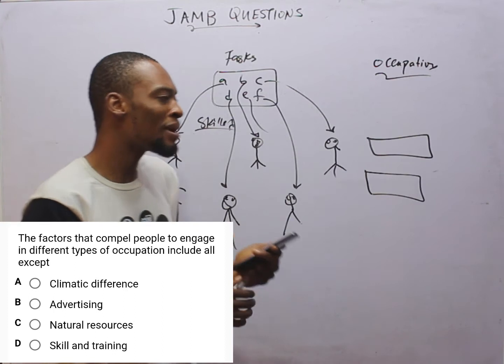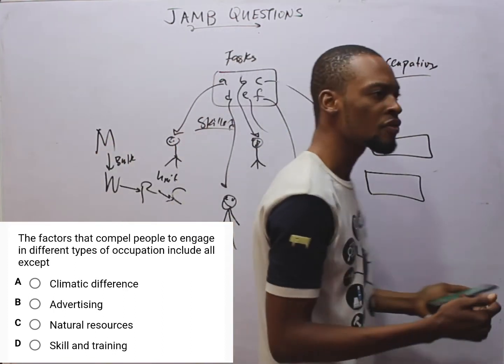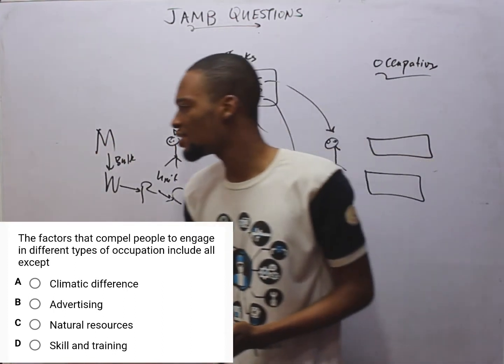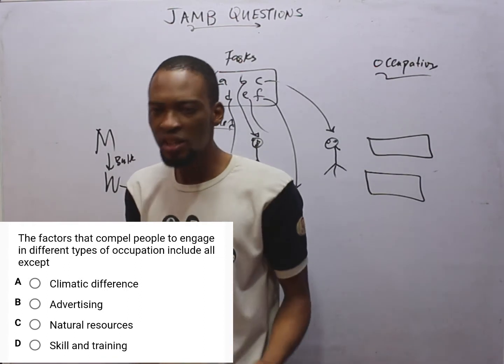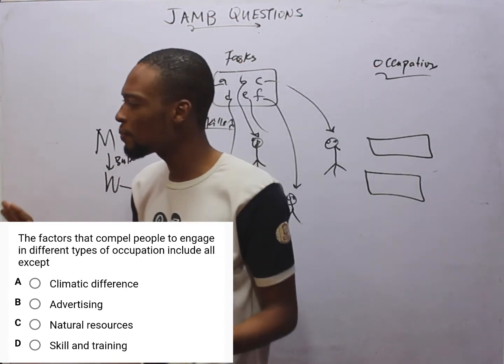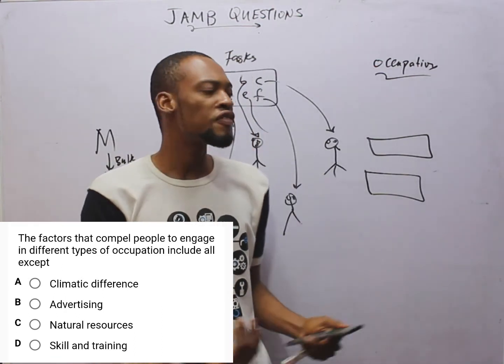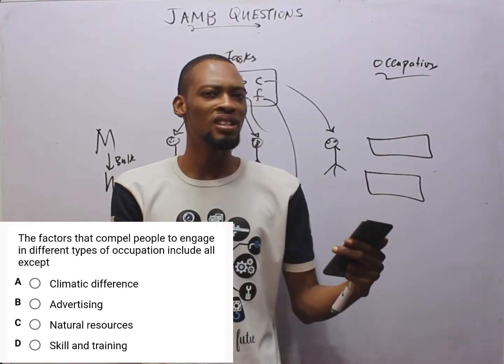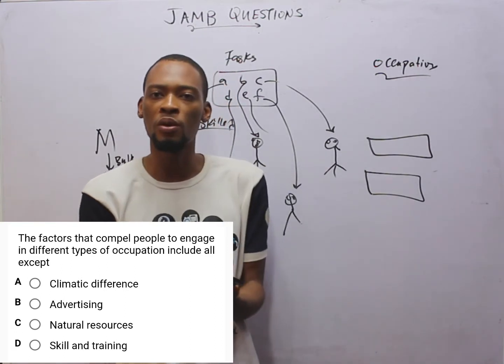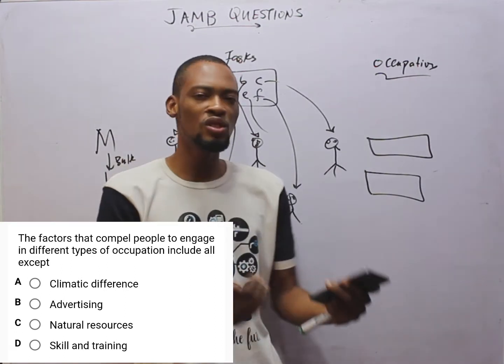And climatic differences. If you're in an area where there's usually rain, you know what to do. Where it's dry, you engage in occupations that will help you in that particular way. And your skill and training. If you're educated, that determines most times the type of work you are suitable for. If you are not educated, there are certain jobs you can't do.